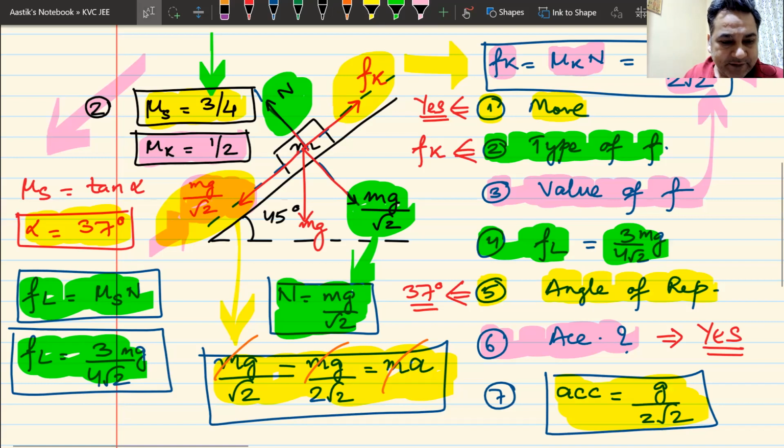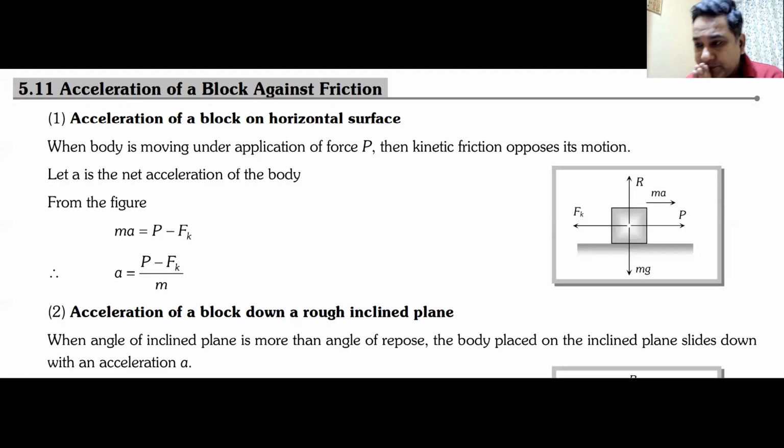Now what I'll do is I will show you some important things from your notes which you are supposed to know and note down. I think this notes is already available to you, right? This is the first case that we have done. I hope you remember or understand the case that we are doing here.